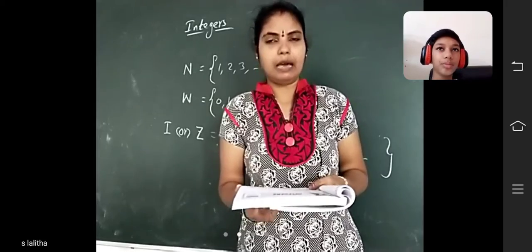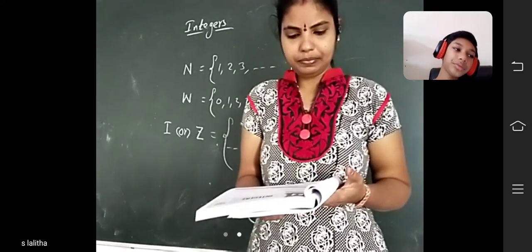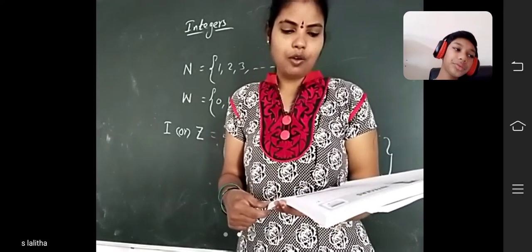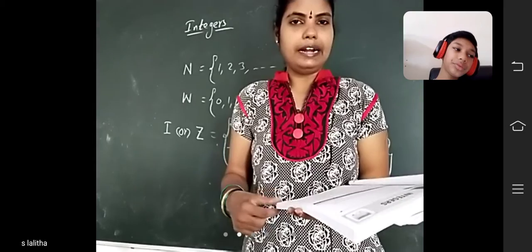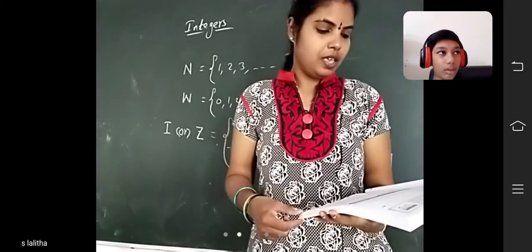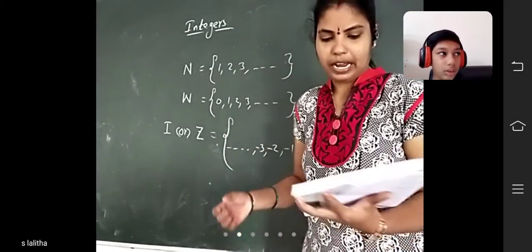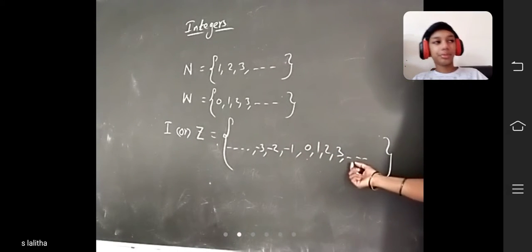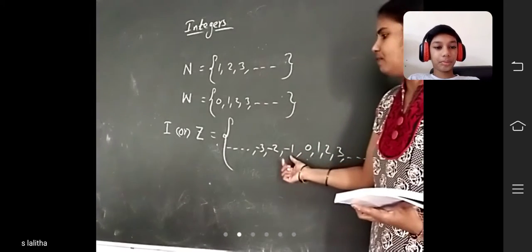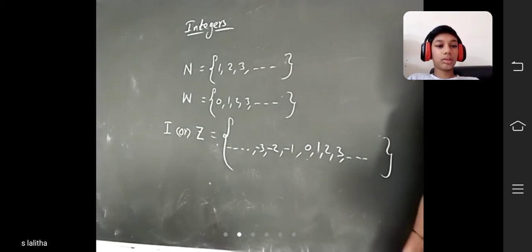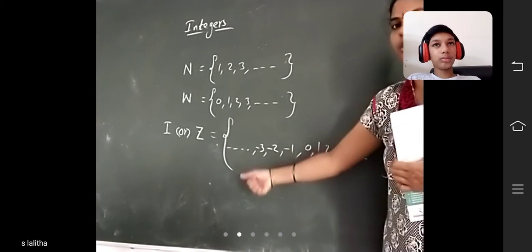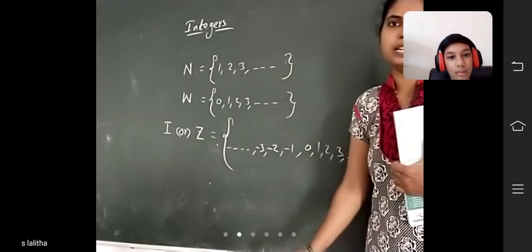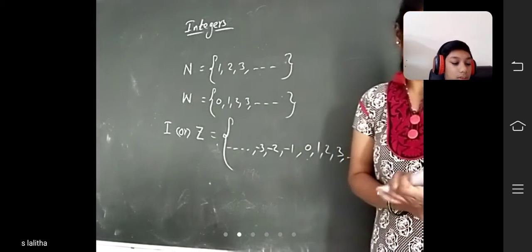It is denoted by the letter capital Z or capital I. Important point: the set of negative numbers along with the set of whole numbers is known as integers and is denoted by capital Z. There are infinite positive numbers to the right of 0 and infinite negative numbers to the left of 0.